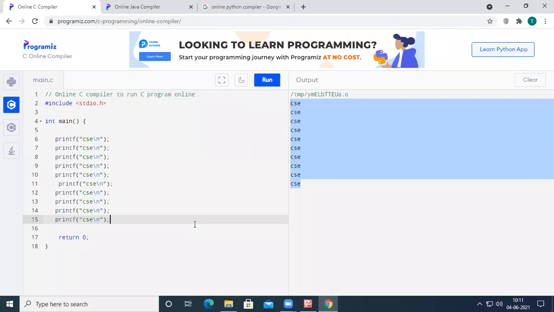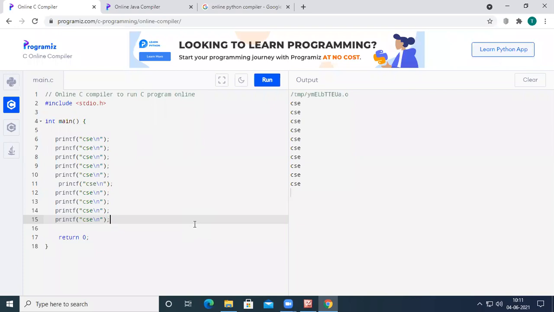And now I want to print CSC over the output screen for 1 crore times. What I have to do? I have to write the printf statement for 1 crore times. So it will increase the source line of code, that is SLOC. That means the program will have certain statements.